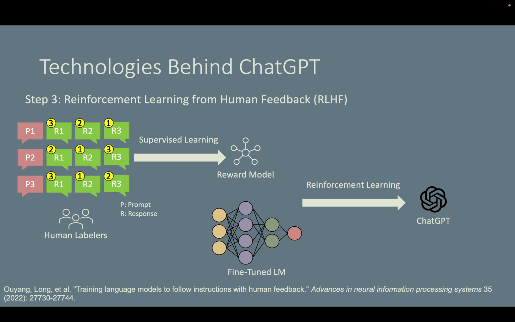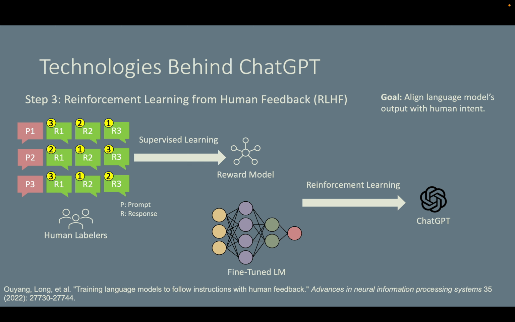Well, in this case, this fine-tuned language model receives a reward from this reward model. By the way, here is a very interesting insight. In this last step, we're actually using one machine learning model, this reward model, to evaluate the output of another machine learning model, this fine-tuned language model, making this a self-improving system. This RLHF step is very critical. Its goal is to align the language model's output with human intent and human value.